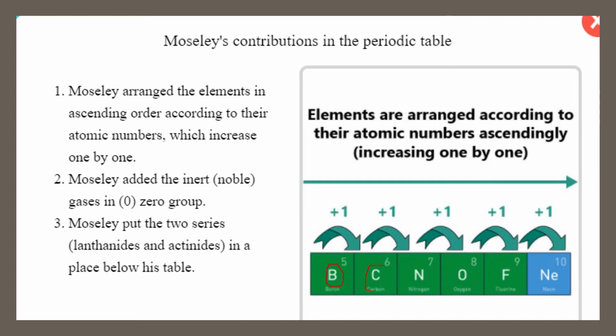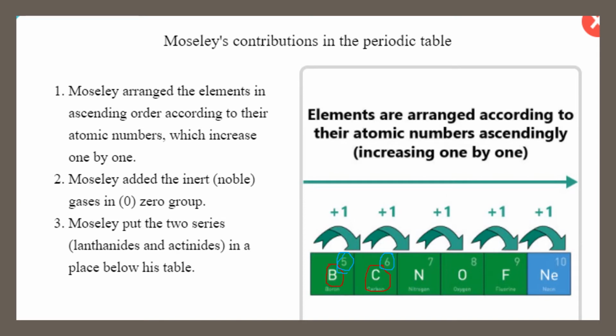If we take boron and carbon as an example, we can see that the atomic number of boron is 5, while the atomic number of carbon is 6.